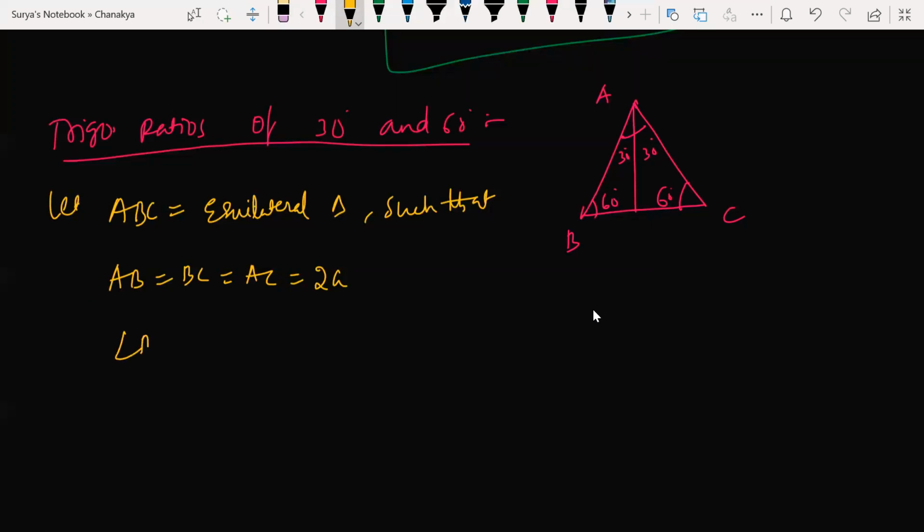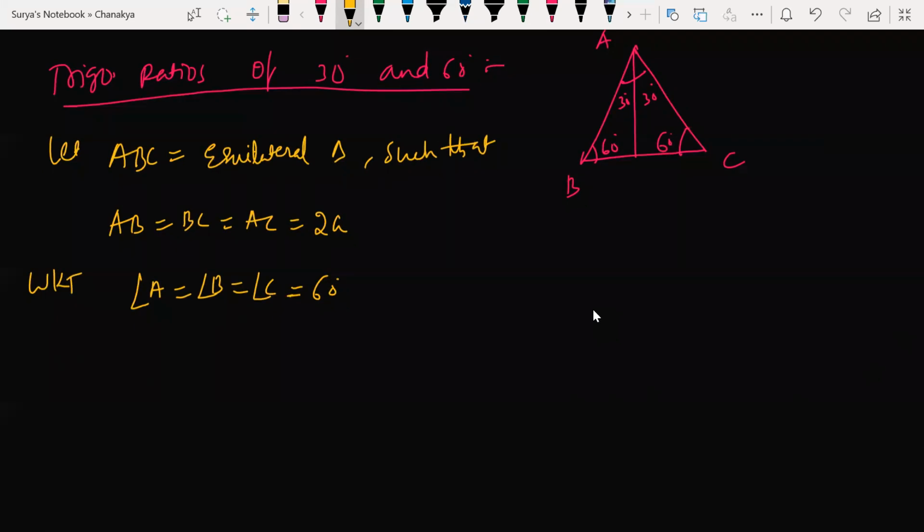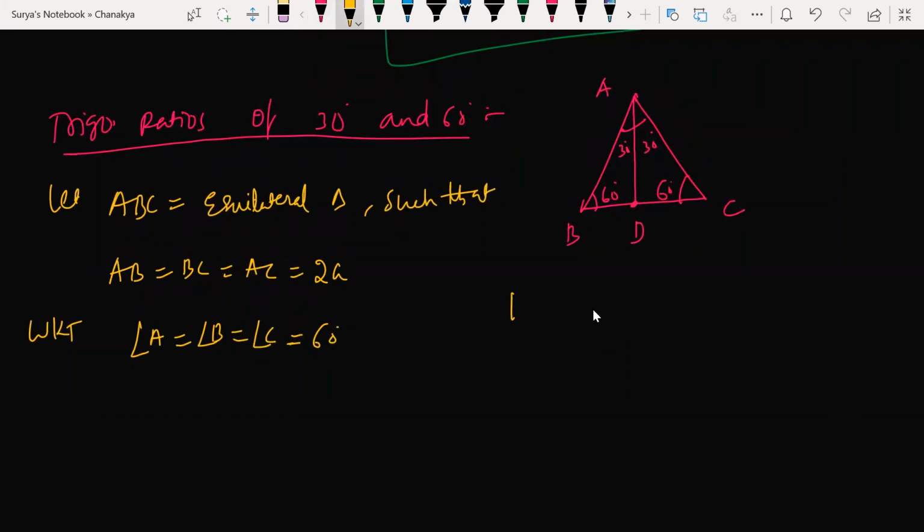Correct? Now all the angles, we know that angle A is equal to angle B is equal to angle C is equal to 60 degrees. Correct? I have just drawn a perpendicular from A to BC, and it is intersecting at a point called D. All right. See, you have 2 triangles here. Can I say now here triangle ABD is congruent to triangle ADC? Why are they congruent to each other? Tell me.